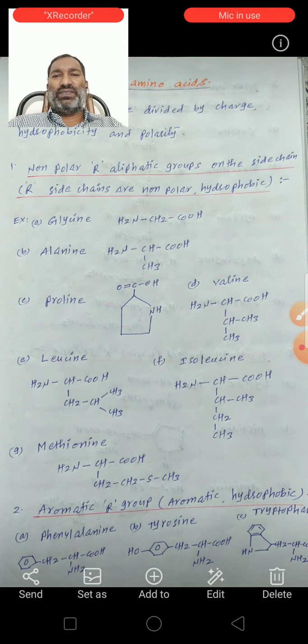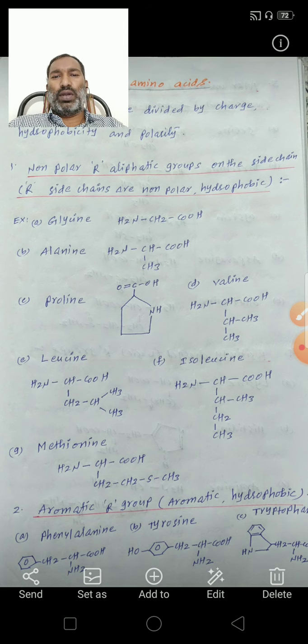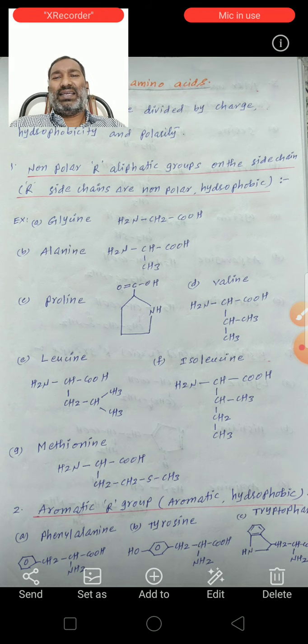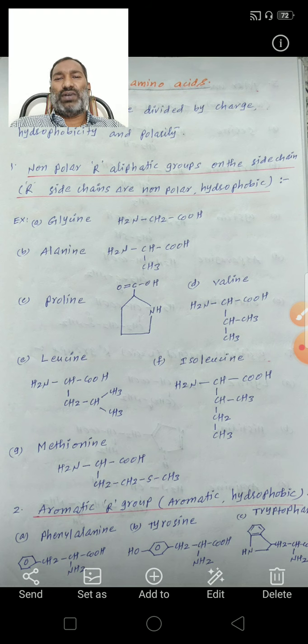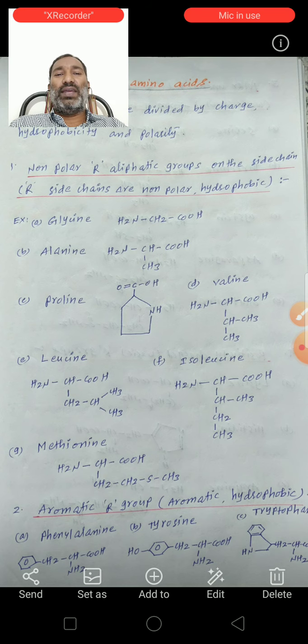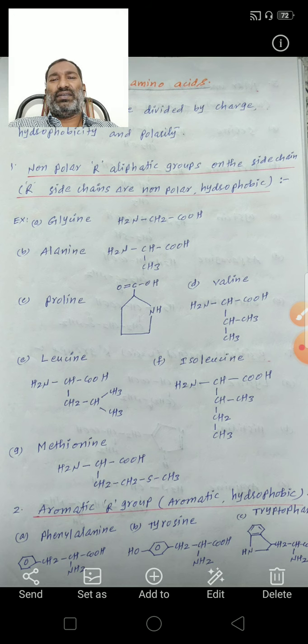See, the first classification is non-polar or aliphatic group on the side chain. So R is a side chain. Here R is a non-polar or aliphatic group on the side chain. Here R is equal to the side chain, non-polar, or hydrophobic.